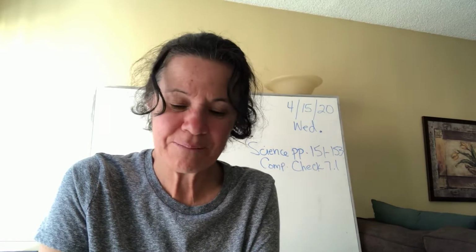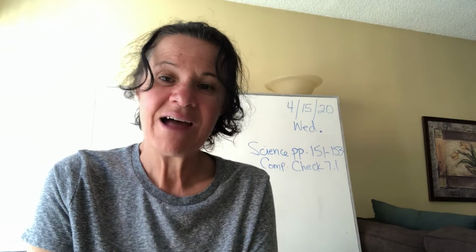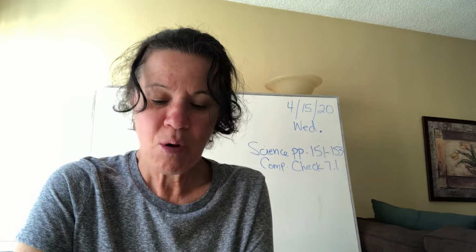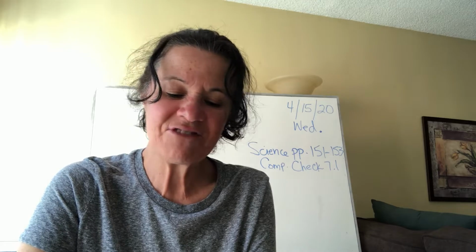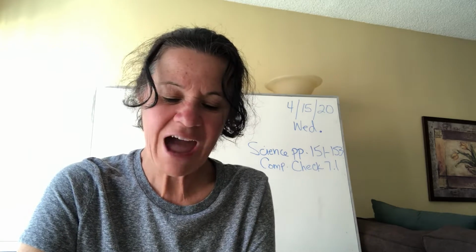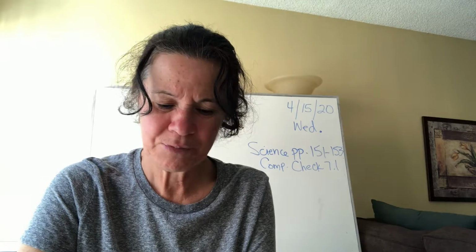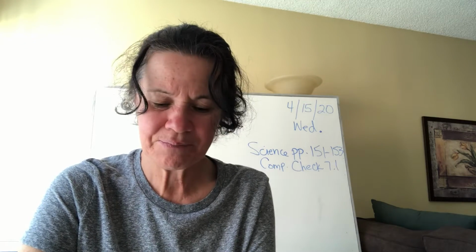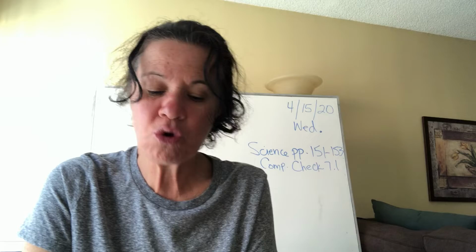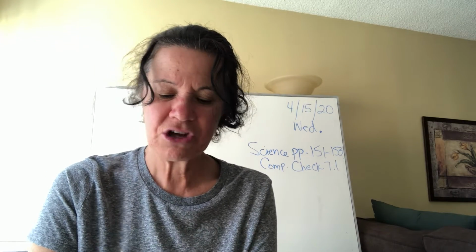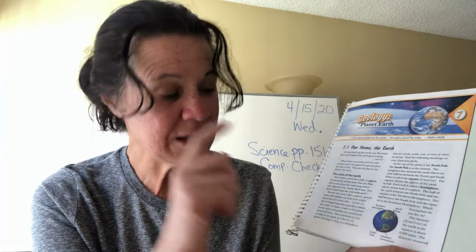So that was one of our questions in our comp check. The equator, the imaginary line that is halfway between the North and the South poles. The equator divides the sphere of the earth in half. Each half is called a hemisphere, which means half of a sphere. The half of the earth between the North Pole and the equator is the northern hemisphere. Look at your globe down here. Here's the North Pole. Here's the South Pole. Here's the equator.